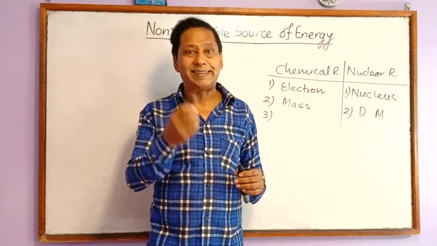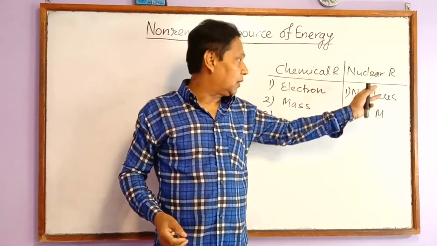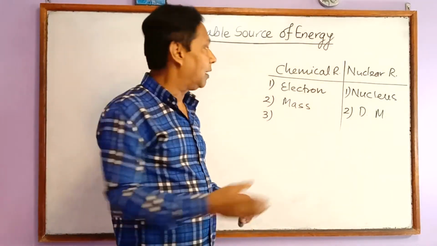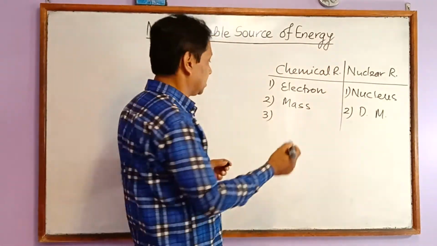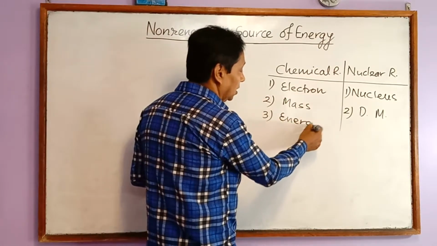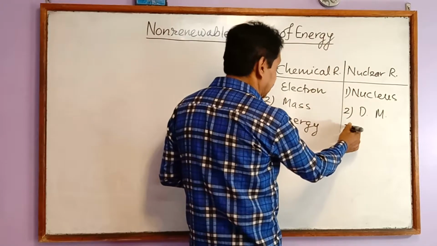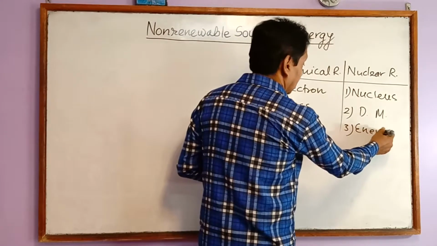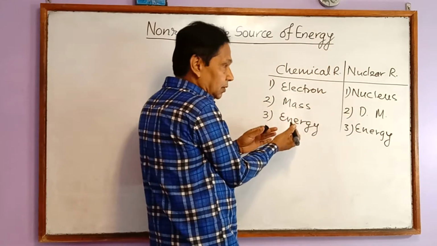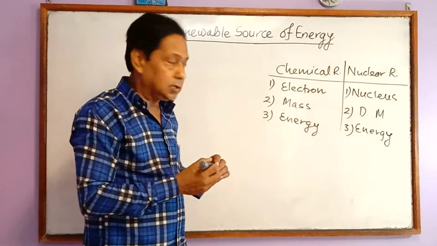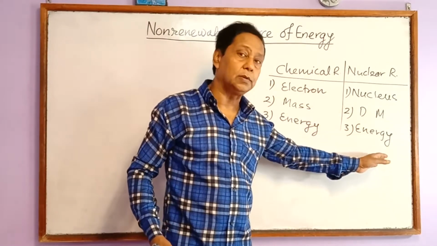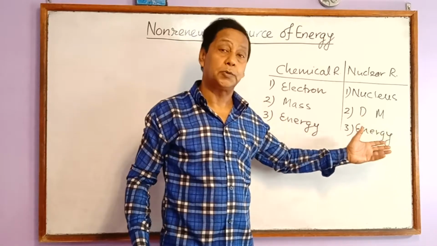There is no required amount of energy for the reaction to occur. In a nuclear reaction, a tremendous amount of energy is always produced.